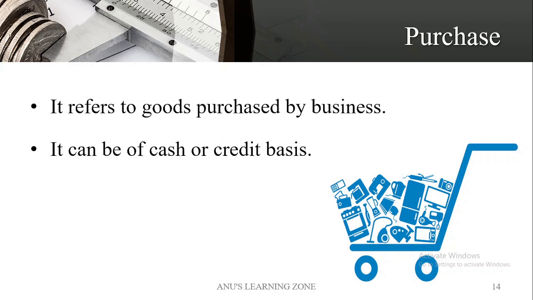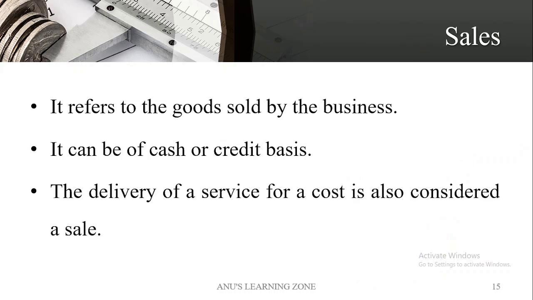If we are purchasing the goods but at the moment of purchase we are not paying the cash but agreed to pay the same on a future date, that is known as credit purchase or credit basis of purchase. Next is sales. Sales is just the opposite. When the goods are sold by the business to the consumers or customers, it is known as sales.